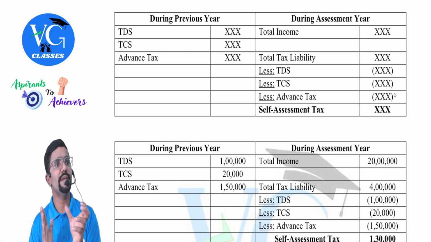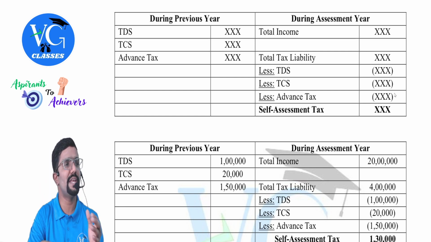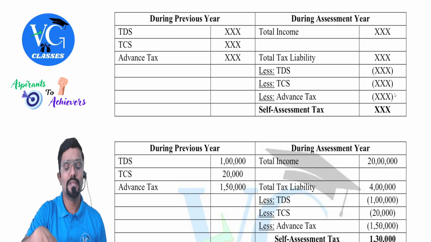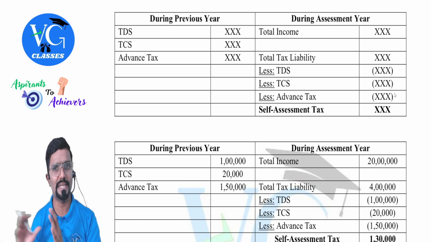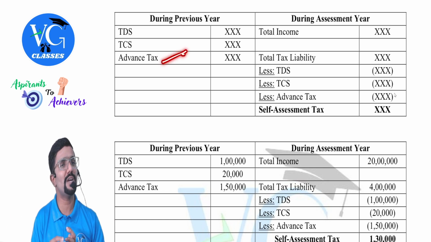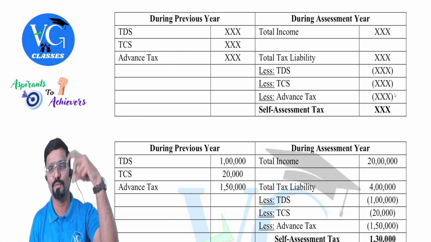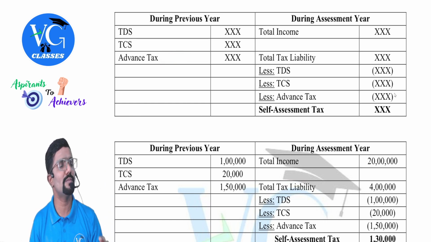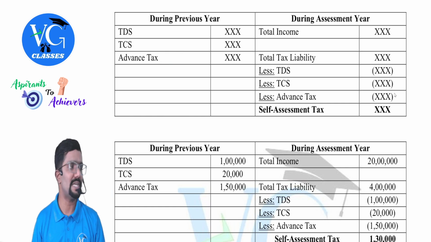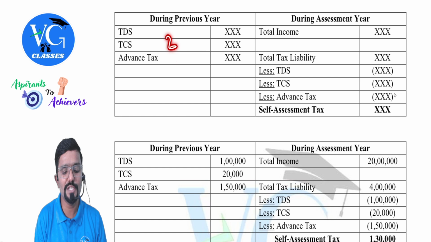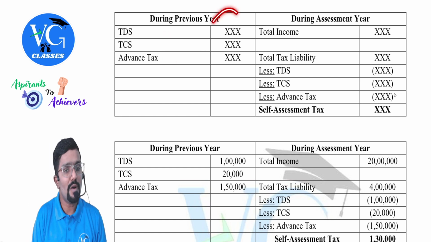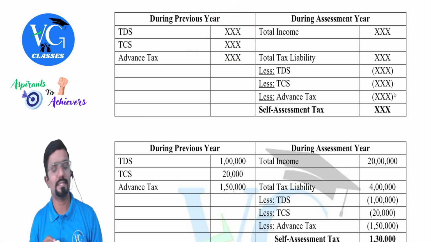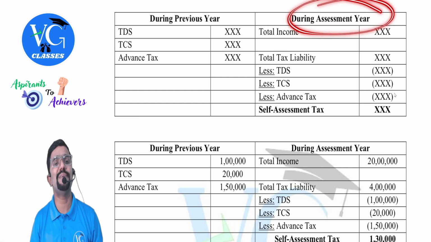I will tell. Guys, see, if I have earned any income during the previous year, I would have paid tax in the previous year itself in one of these forms: TDS, TCS, and advance tax. TCS and advance tax I will take a little later. Sir, is everyone supposed to pay advance tax? No. Only when your tax liability is 10,000 or more, they are asking you to pay advance tax. Okay, we will focus on these two topics a little later. I will not go into detail. Okay. So fine. All these three we will pay in the previous year. Yes. But then what do we do in the assessment year, sir?